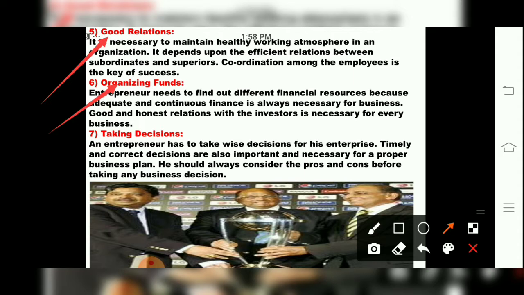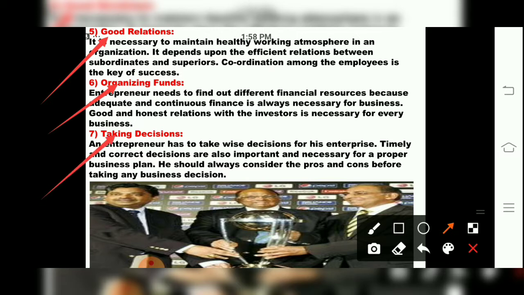So the finance should never be less in a company. It should always be in a lump sum, adequate quantity, which is very necessary for business. So good and honest relationship with investors is very important in a business organization.